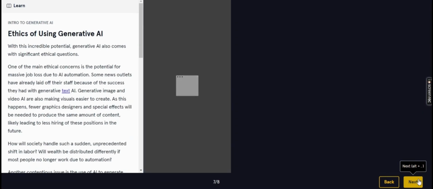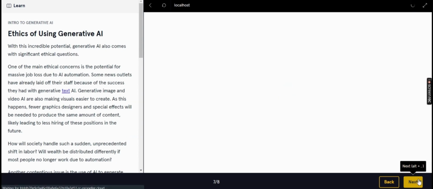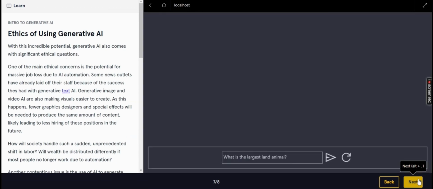And what is the ethics of using generative AI? We should not totally depend on these generative AI products, because, for example, let me share my experience. Okay, for example, I was giving a quiz exam on some website. I thought, why don't I cheat? Okay, for example, I planned that I'm going to copy the question of the quiz and paste it in ChatGPT, and whatever answer is given by ChatGPT, I'm going to paste in the quiz, or choose the MCQ option, whatever option is given by ChatGPT, right?